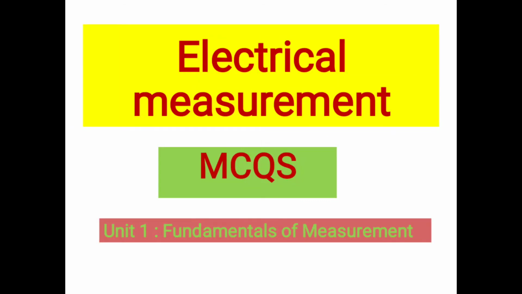Today's topic is MCQs on types of error, in Unit 1, Fundamentals of Measurement, of the subject Electrical Measurement and Instrumentation. In the last 3 videos, we saw the MCQs based on characteristics of instruments and effects of electric current. Links of these videos are available in the description box. So now here we start.